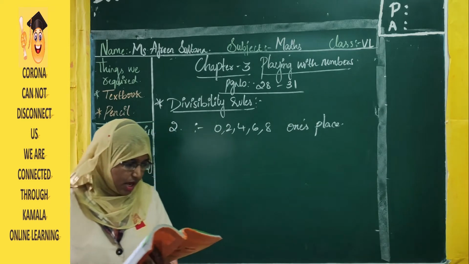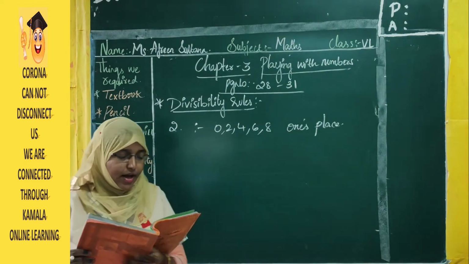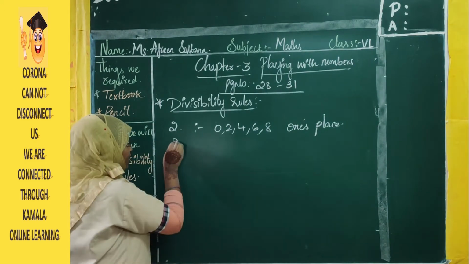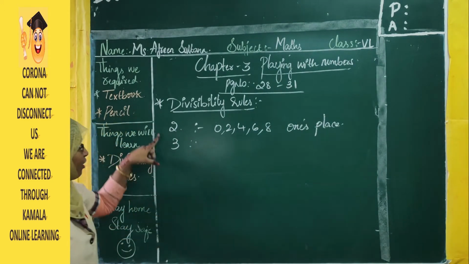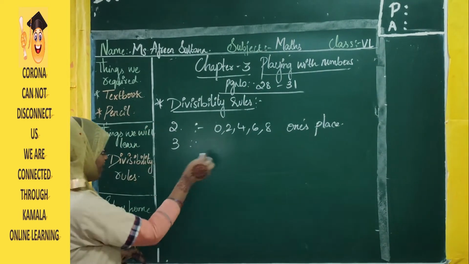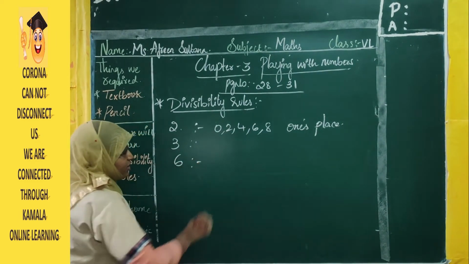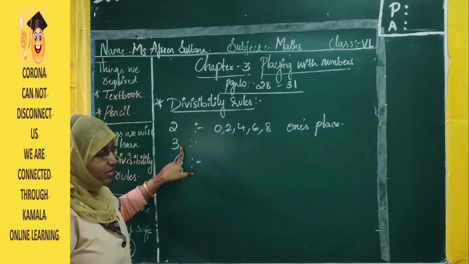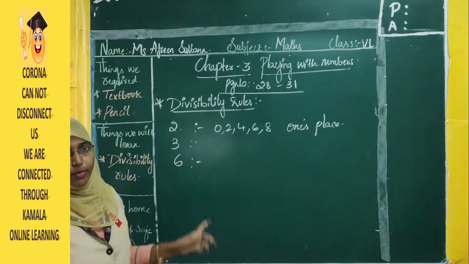Yes. Next, divisibility rule by 6. What is the divisibility rule of 6? If the divisibility rules of 2 and 3 are both satisfied, then the number is also divisible by 6. If the given number is divisible by 2 and 3, then it is also divisible by 6.